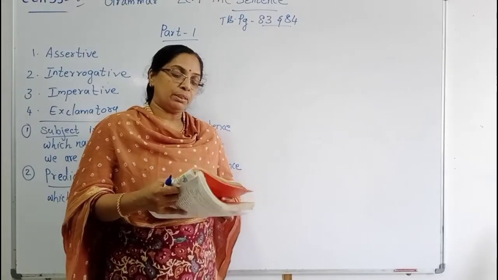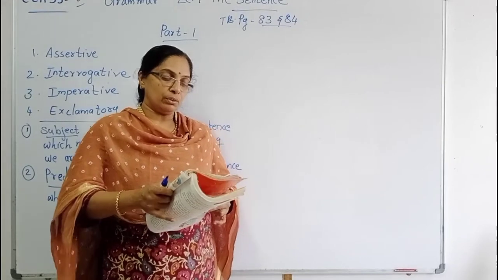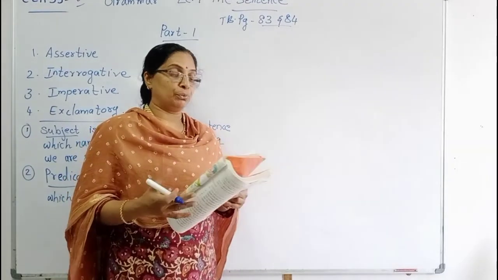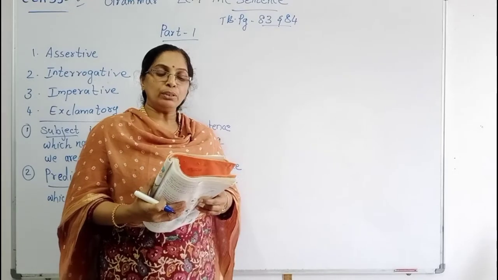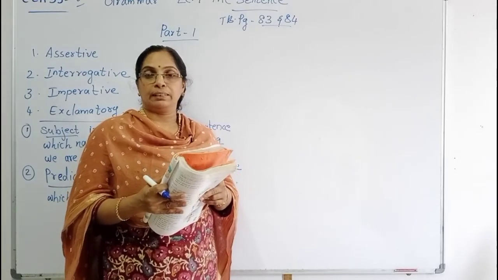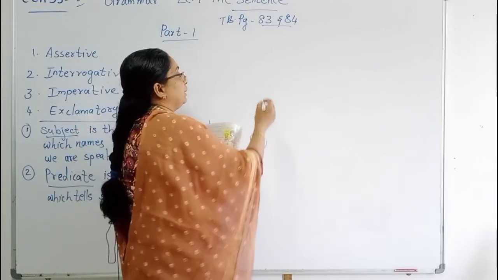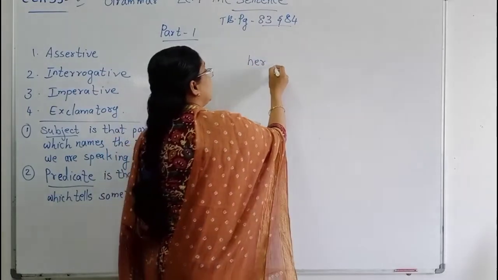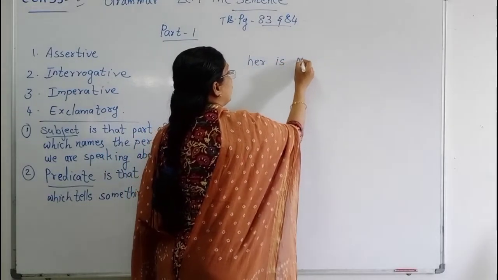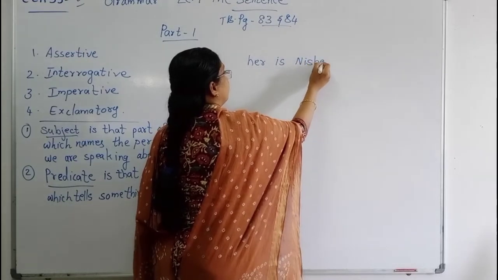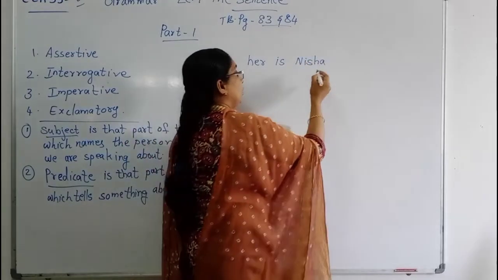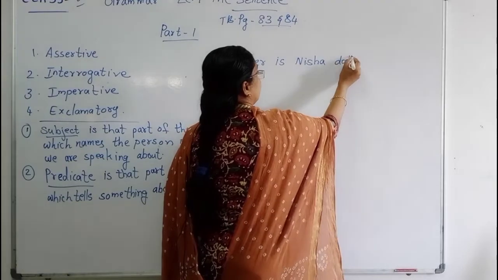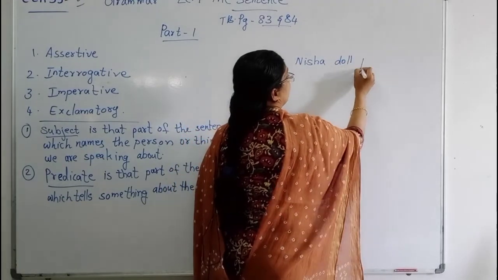Now we will do some exercises, children, examples also. Page number 84. Read the following group of words. See, here I am writing some words, children. Here is Nisha, doll, playing with.